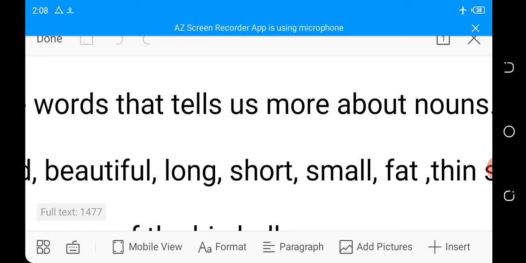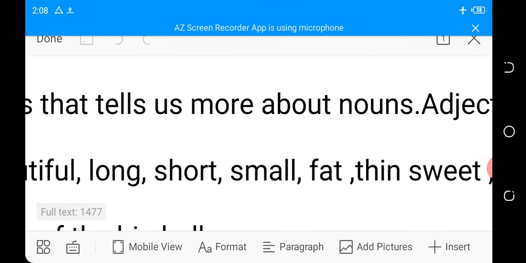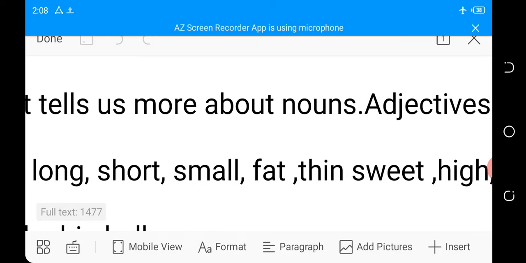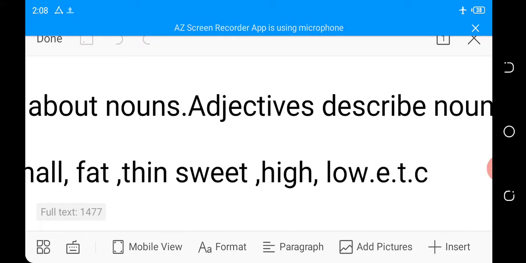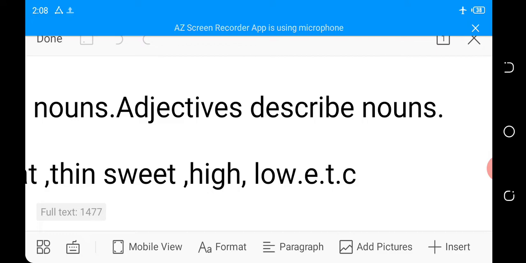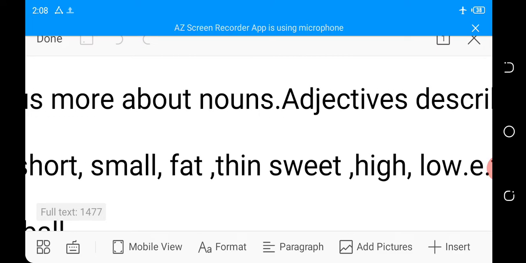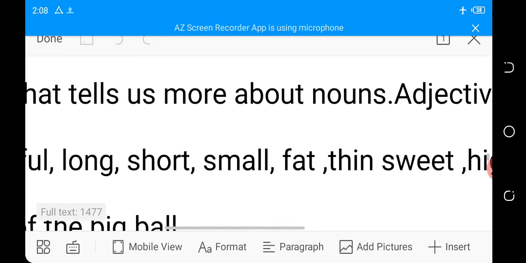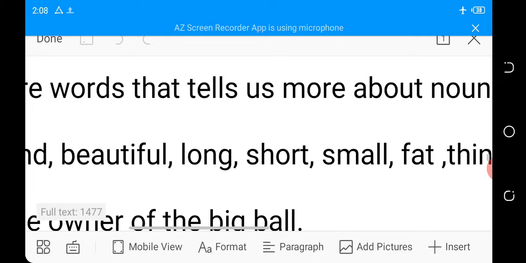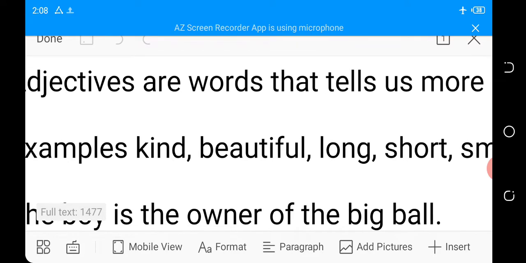Adjectives describe nouns. Adjectives let us know more about a particular noun that we mentioned.